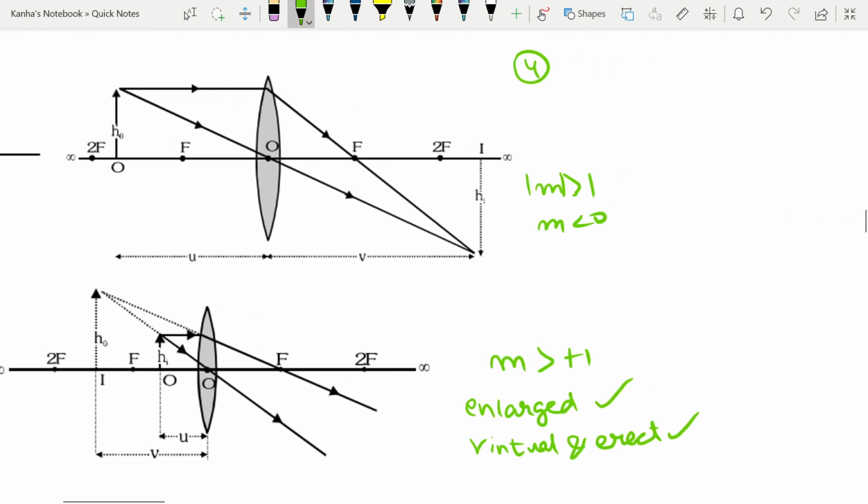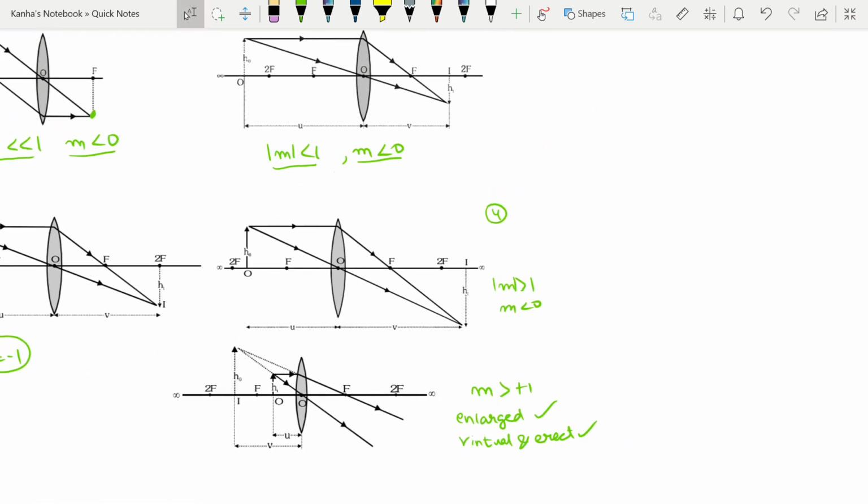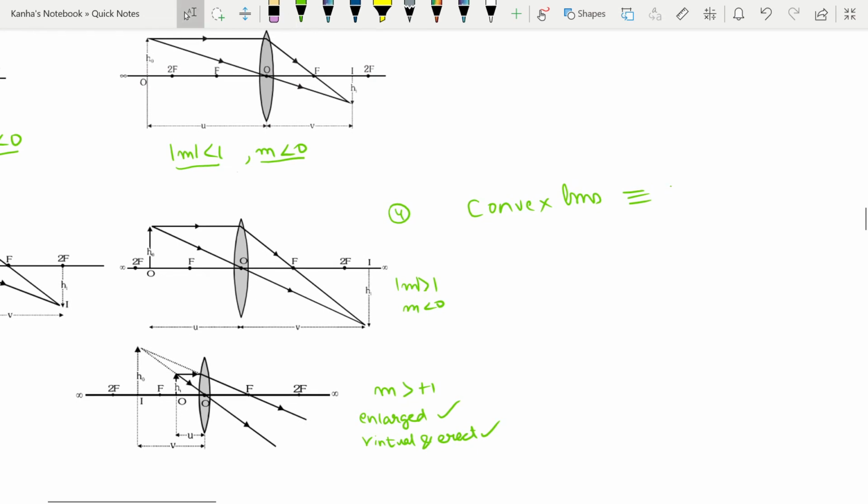You should note that most of the things that we are doing draw a similar analogy: my convex lens has properties which are similar to my concave mirror.